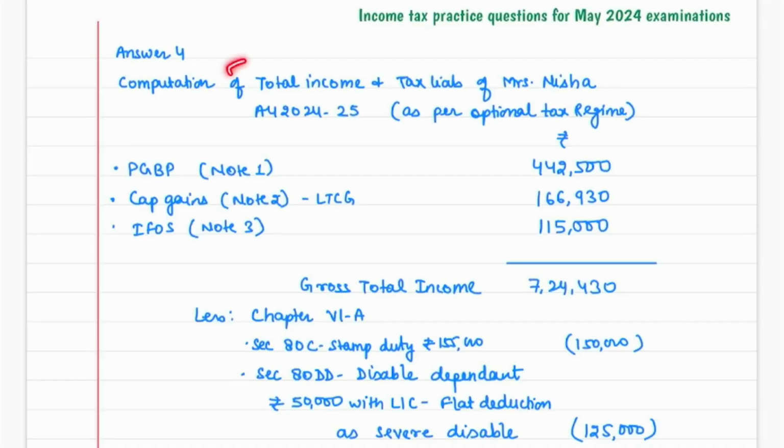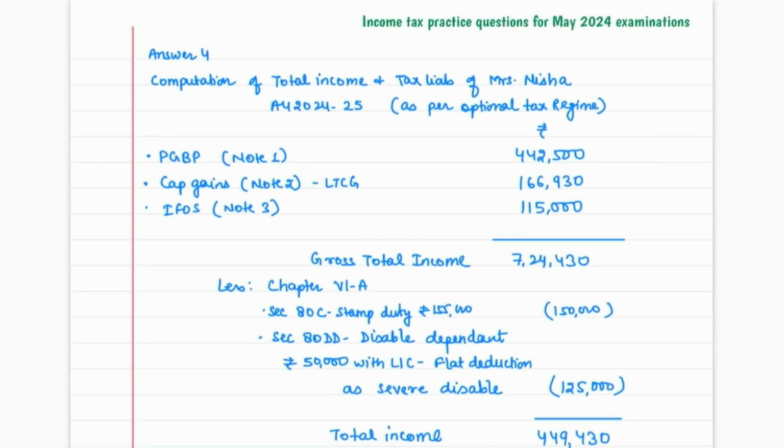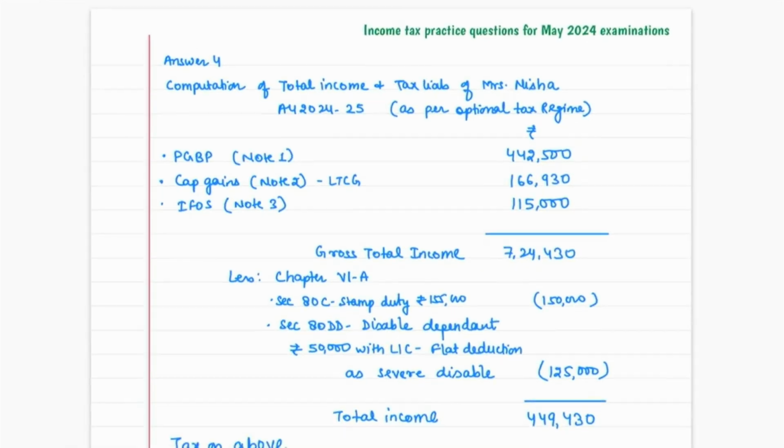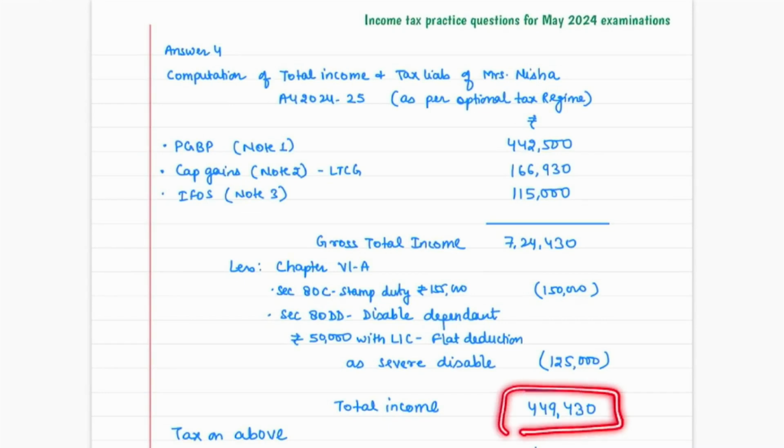So this is the answer for question number 4. Your PGBP income is 442,500, capital gain is 166,930, IFO is 1,15,000, GTI 724,430, and after this deduction, your total income comes to 449,430. Let us discuss these working notes first.